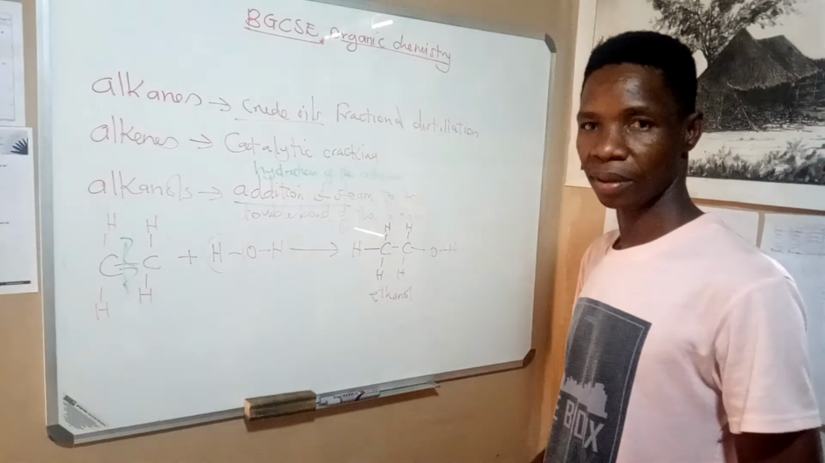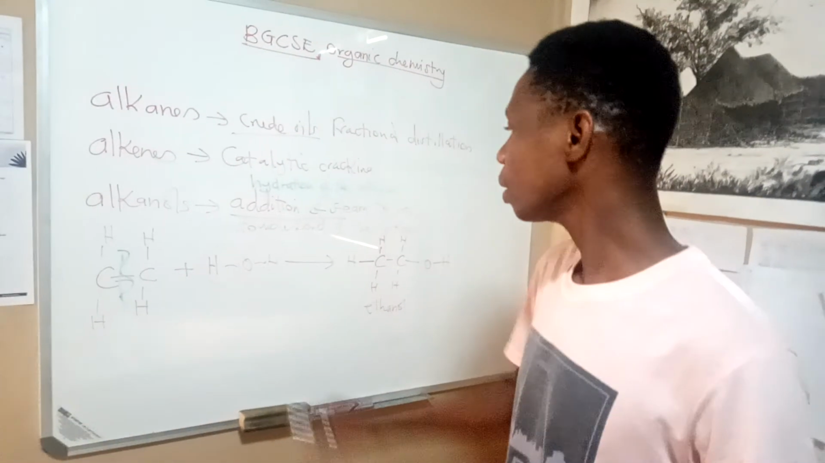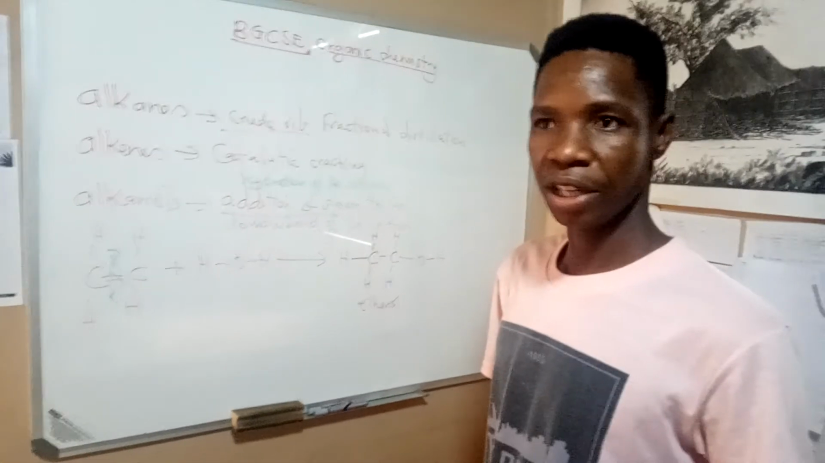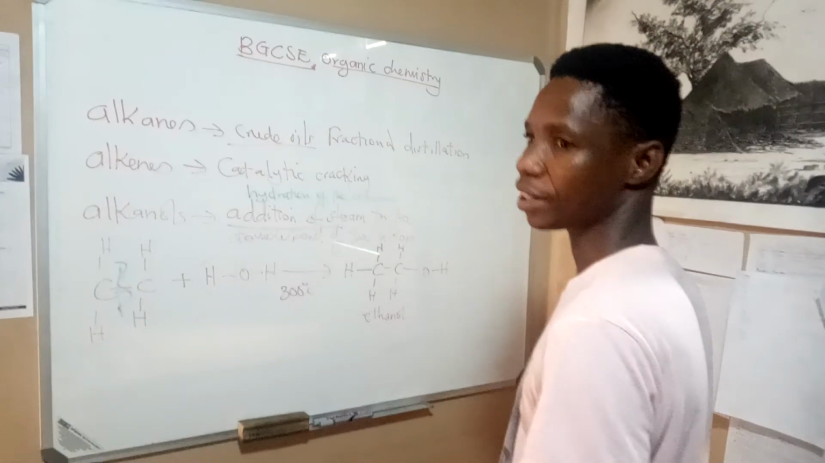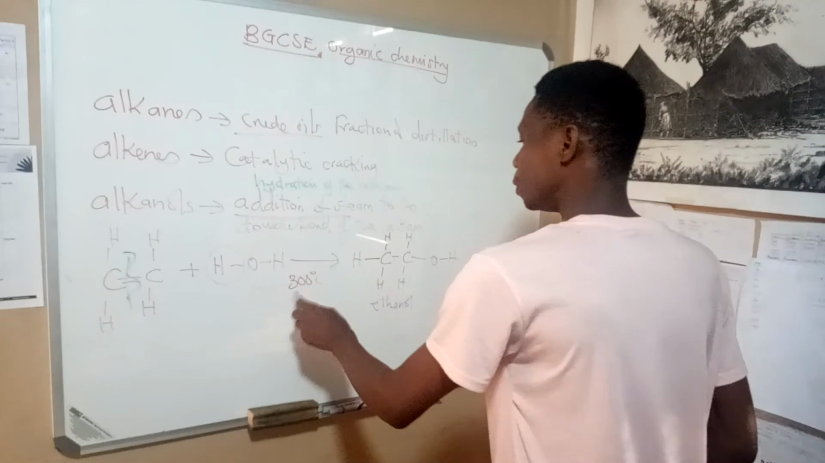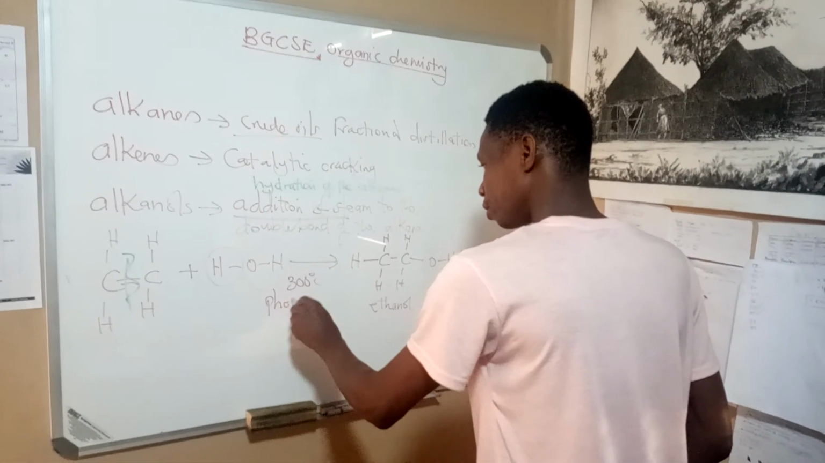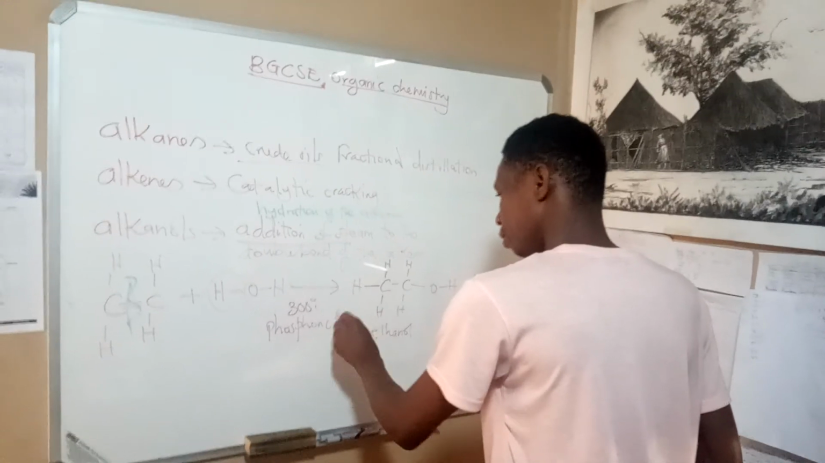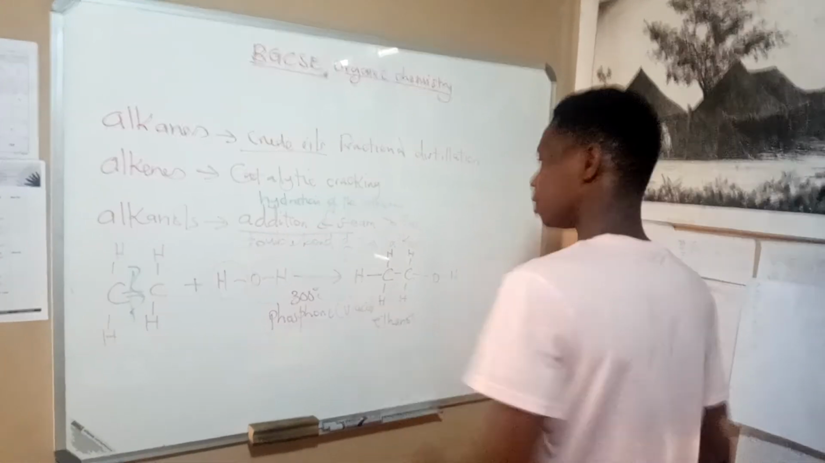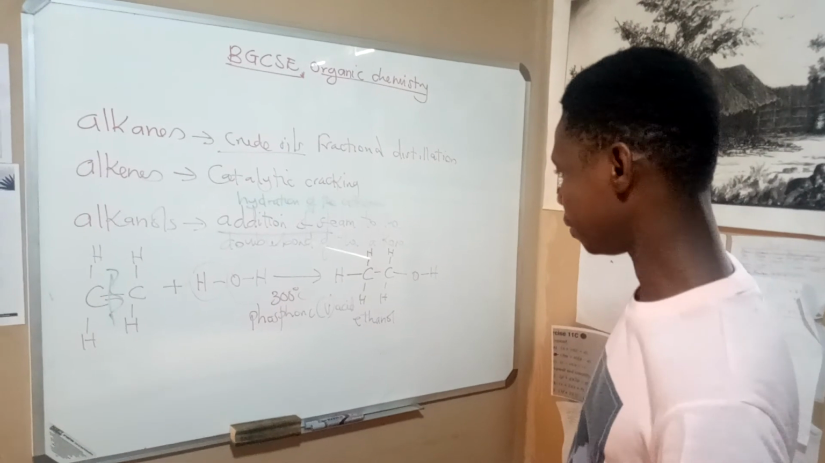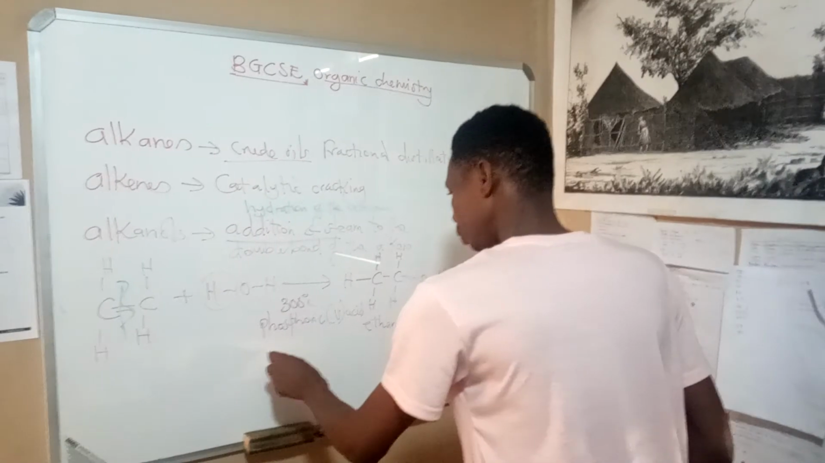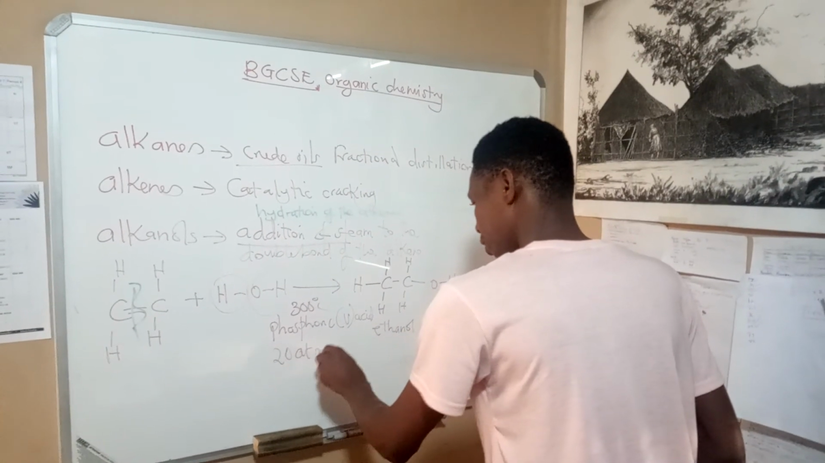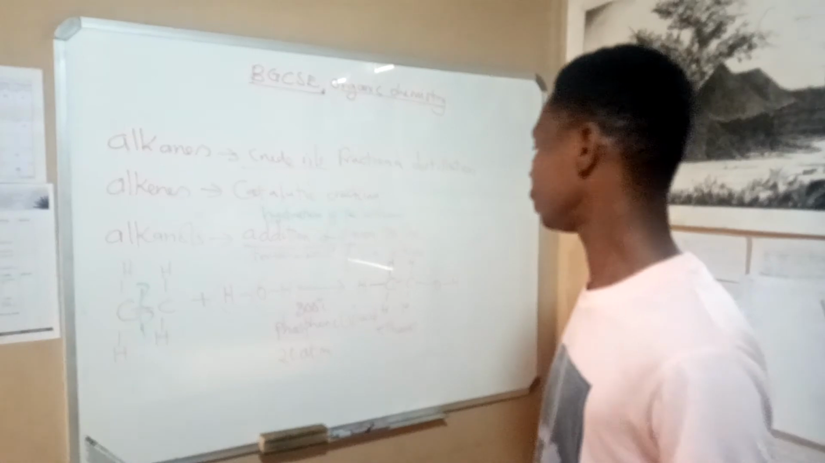We get our ethanol. Now, a very good question again will be, at which conditions? We'll be having about 300 degrees Celsius. And what about a catalyst? The catalyst is phosphoric(V) acid. Phosphoric(V) acid at about 20 atmospheric pressure.